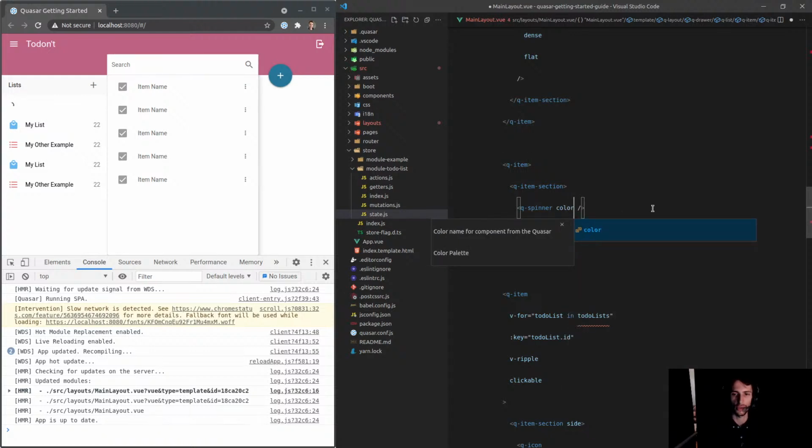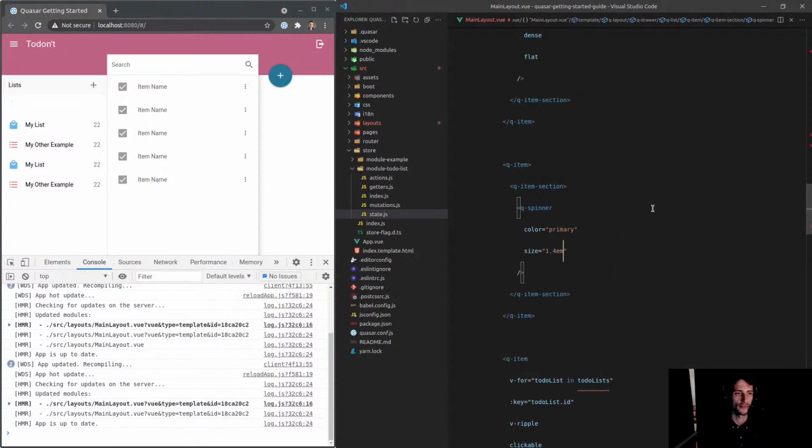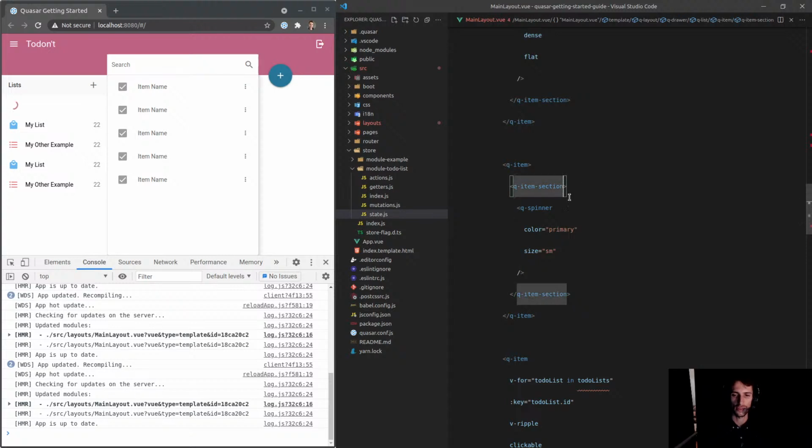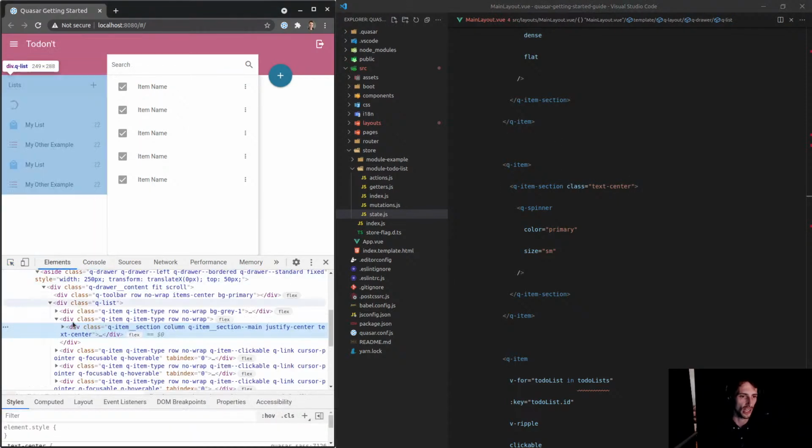So let's set a color equal to primary. And I'm going to make it a bit bigger. Size is equal to, how about 1.4 em? What do we get there? Or maybe we'll use one of the official sizes like medium. Yeah, I think that's a little bit better. How about small? What does that look like? Yeah, small is a good size there. And I want this to be in the center. Maybe I can say like text-center here. I don't even know what we're playing around with in terms of the layout. So let's come up here.